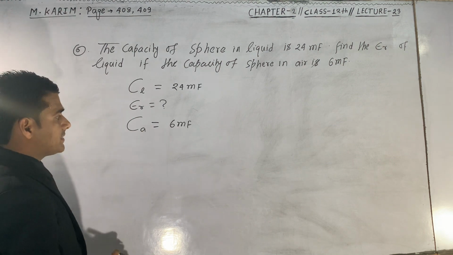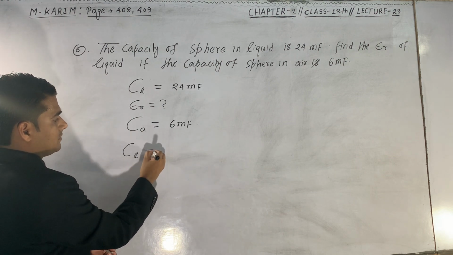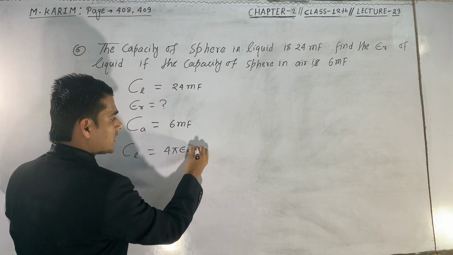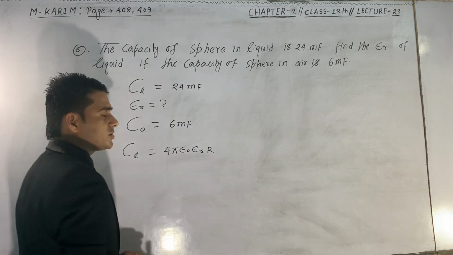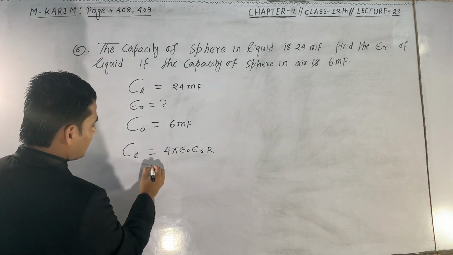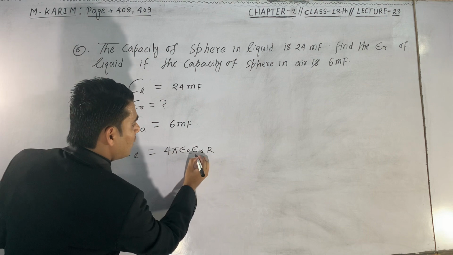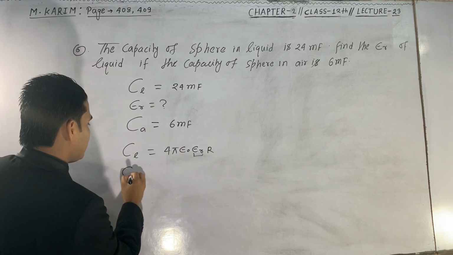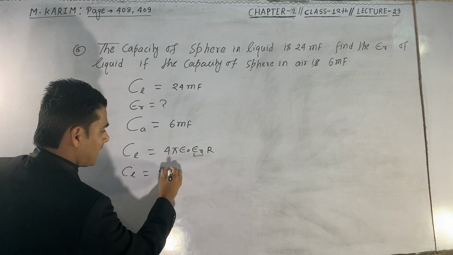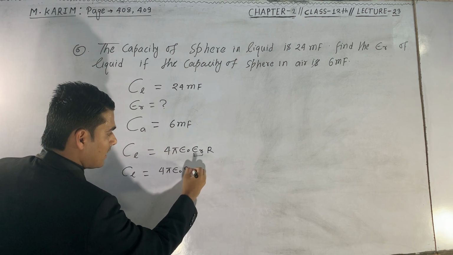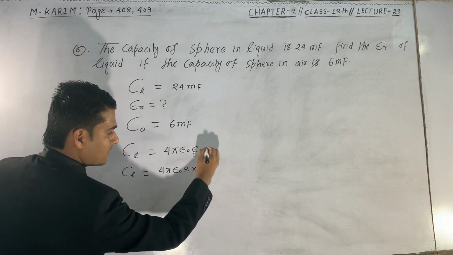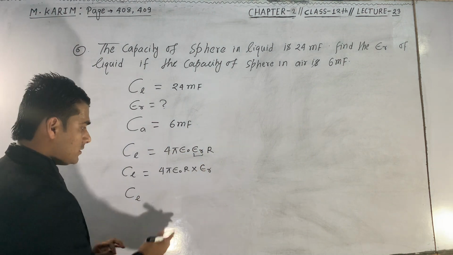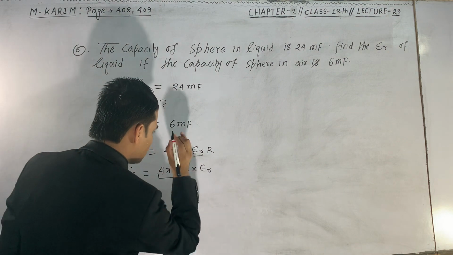Okay, we know that the capacity in liquid is 4 pi epsilon naught into epsilon r into the radius of the sphere. Now we have to find the value of epsilon r. So first, Cl is equal to 4 pi epsilon naught, and this is r, and this is epsilon r. Cl is the capacitance of the sphere in liquid. And what is this?